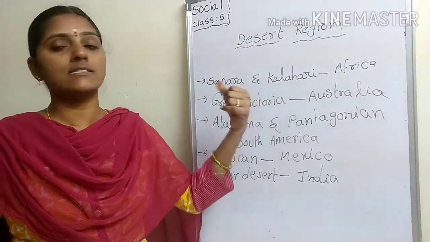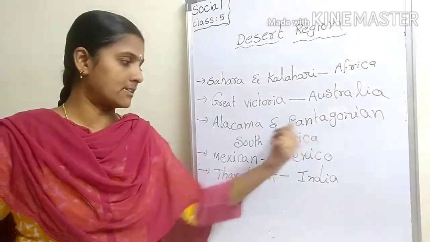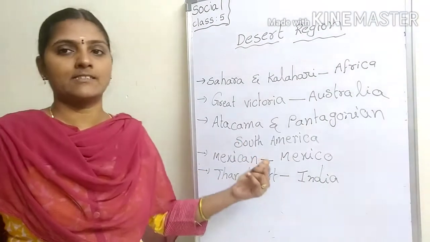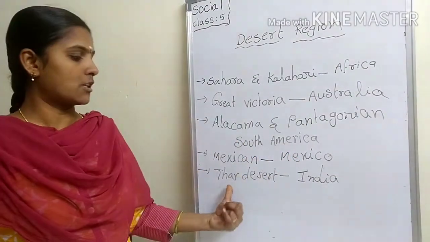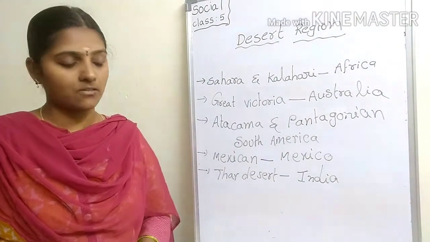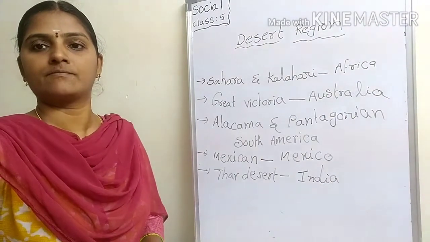Great Victoria desert in Australia. Atacama and Patagonian deserts in South America. Mexican desert in Mexico. Thar desert in India. Understood? Next, desert climate.